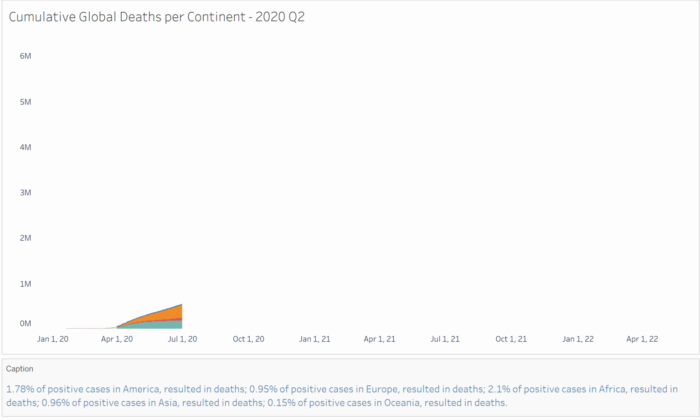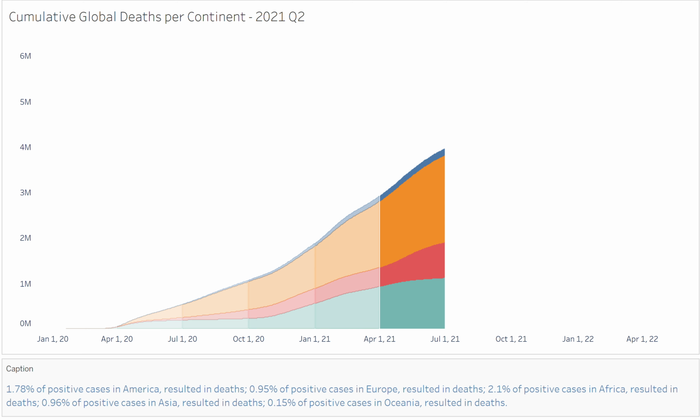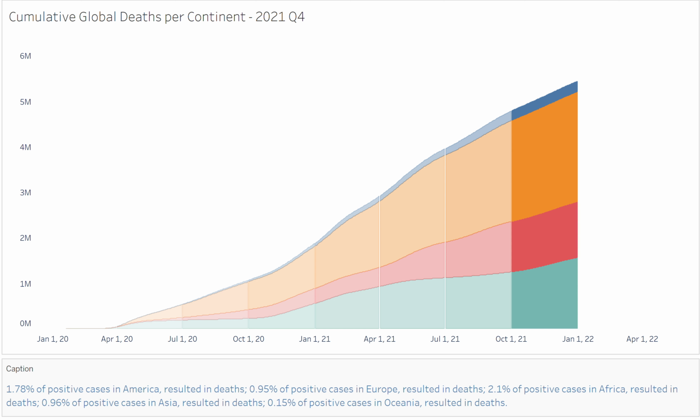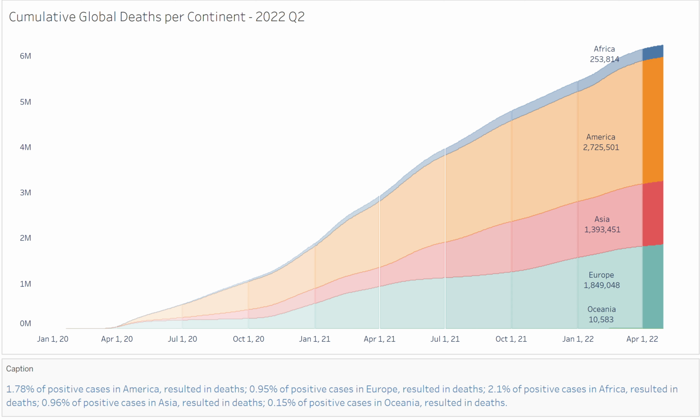Next, we have the cumulative global deaths per continent. We can observe how many deaths the pandemic left after 16 months. By the end of April 2022, America is the continent with the most deaths, with over 2.7 million. On the other hand, Oceania is the continent with the fewest deaths, with only over 10,000, less than 0.4% of the value of America.